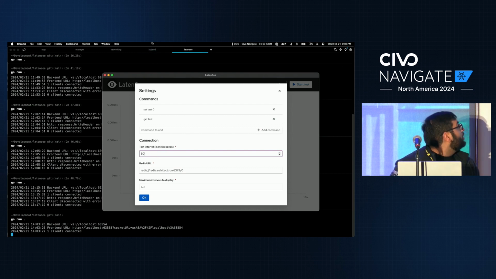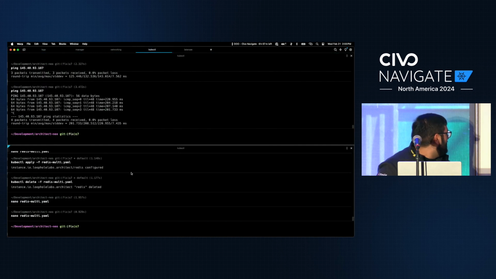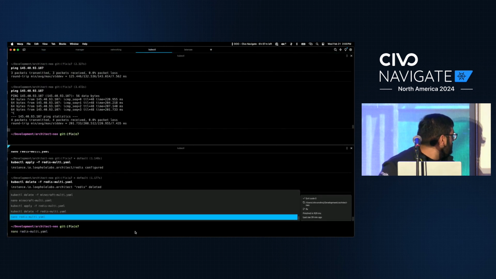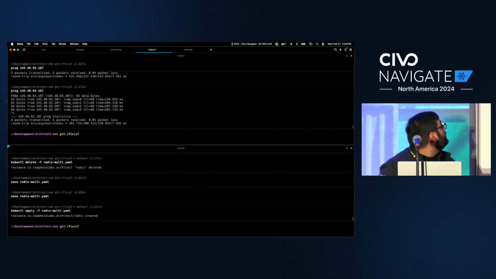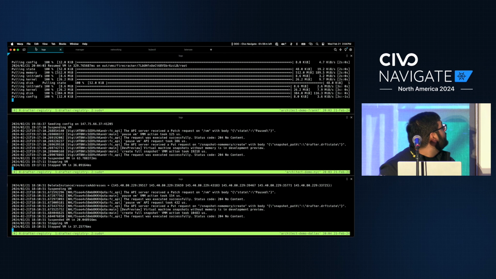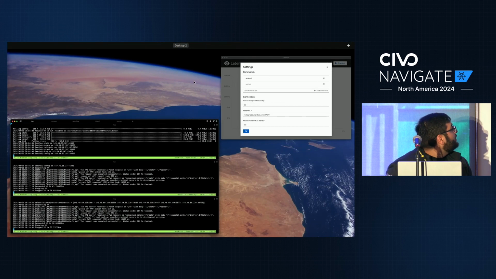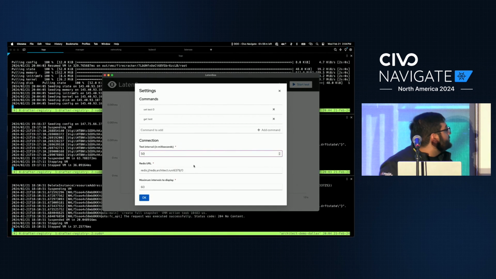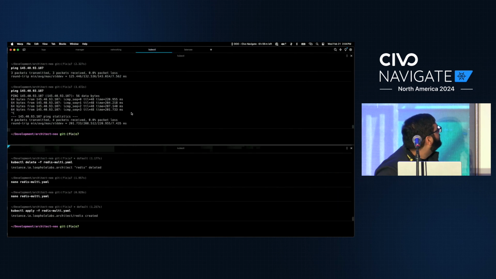Okay, now you need to actually go and deploy Redis really quickly. So I'm going to apply. And if we go back to our logs, we should see that there's a bunch of stuff happening in the background. Cool. All right. Now we should be able to connect to our Redis instance. Our Redis instance is running on a Civo machine in Frankfurt, and we can actually see that right here.